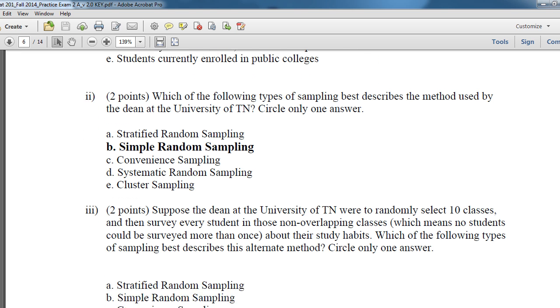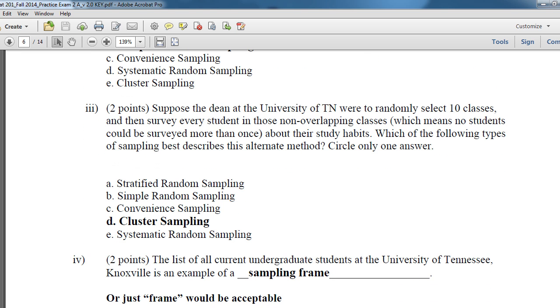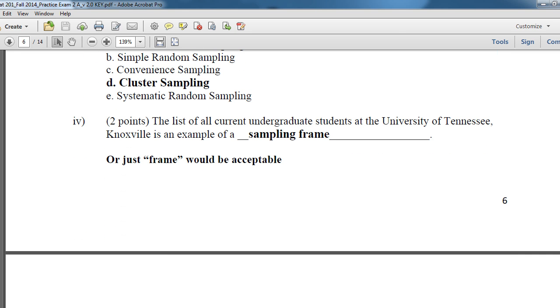So we have the dean randomly selected 10 classes and surveyed every student. That's like selecting 10 random 12 packs and surveying every Coke can in there. So yes, that is clustering. The list of all current undergraduate students in the University of Tennessee would be the sampling frame. The sampling frame is everyone we have available to sample, everyone we could possibly sample. So that would be the sampling frame.